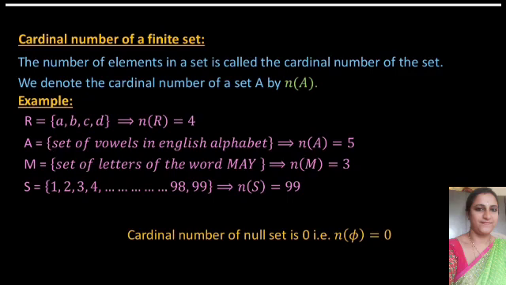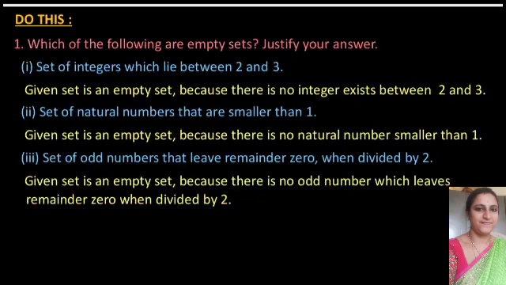3. Next, S is equal to the set of 1, 2, 3, 4, and so on, up to 98, 99. If you count the numbers, how many numbers are in the set? Yes, there are 99 numbers. If you count from 1 to 99, there are 99. Next, the cardinal number of the null set: there are no elements in the null set, so the cardinal number of phi is equal to 0. Next, do this.